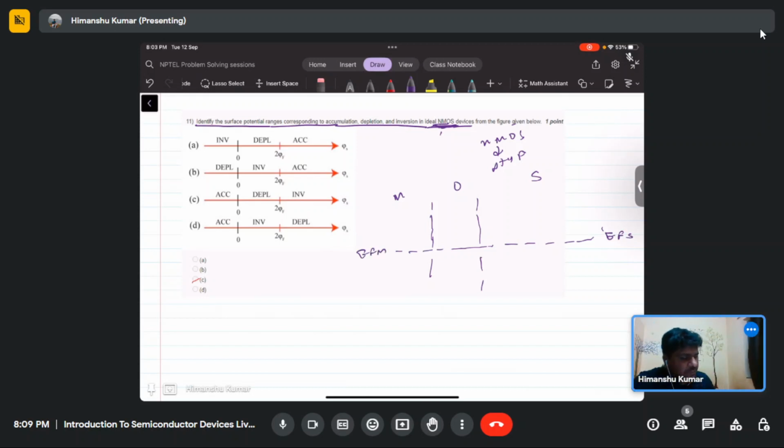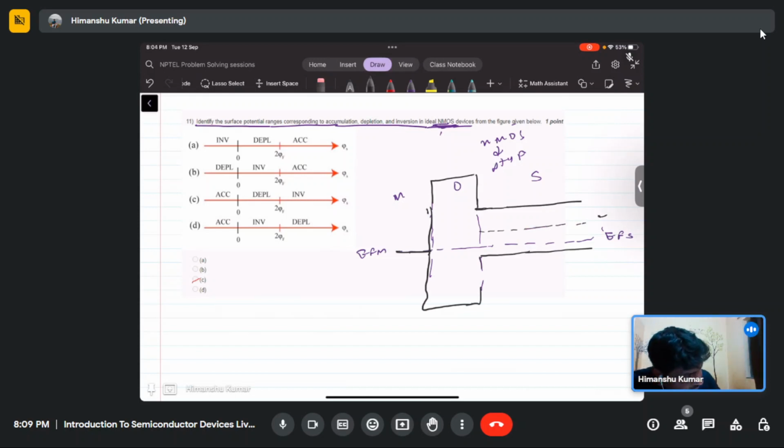Then this is NMOS, so the EF will be closer to the valence band, and similarly the conduction band will be here. Now we can draw the oxide, and here this is the EI level, just mid of the band gap. This is EC and this is EV, right?